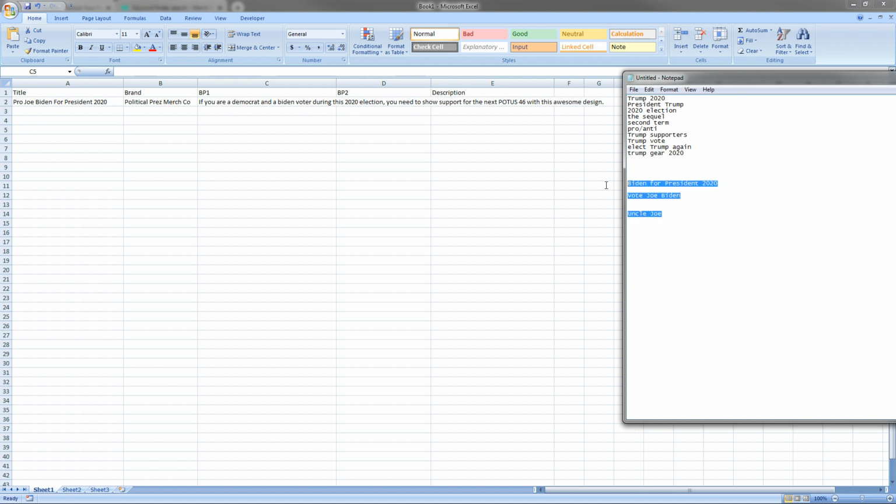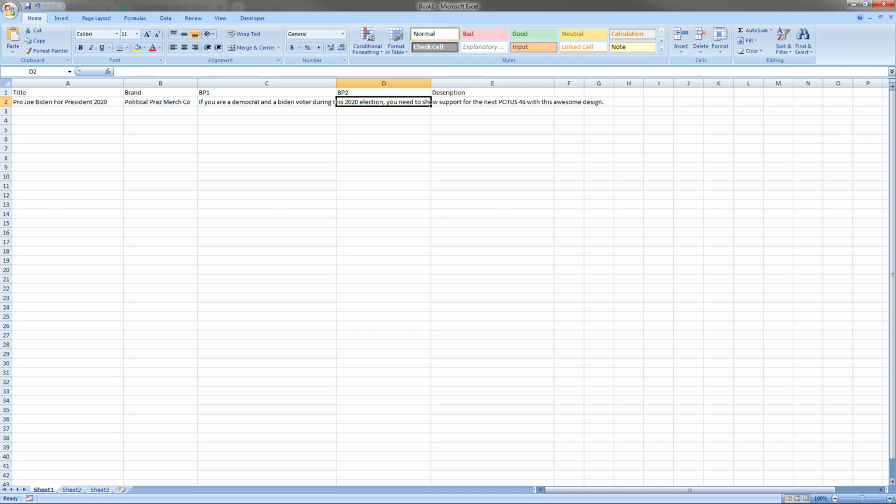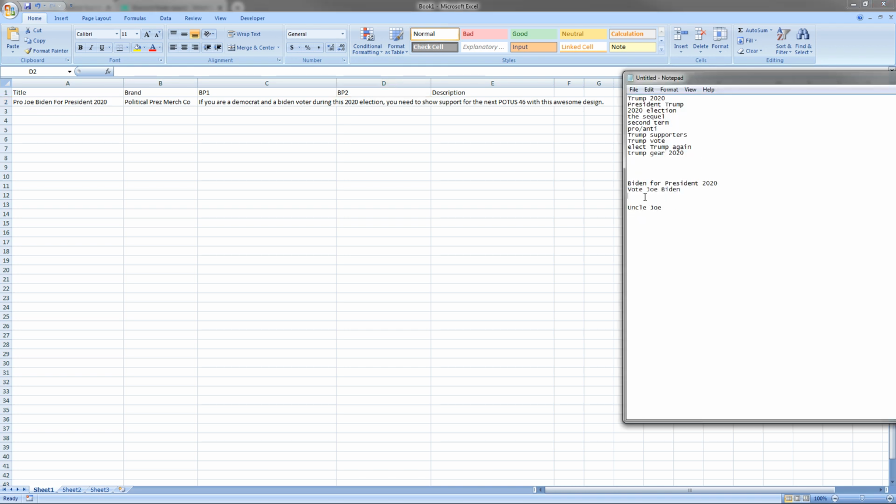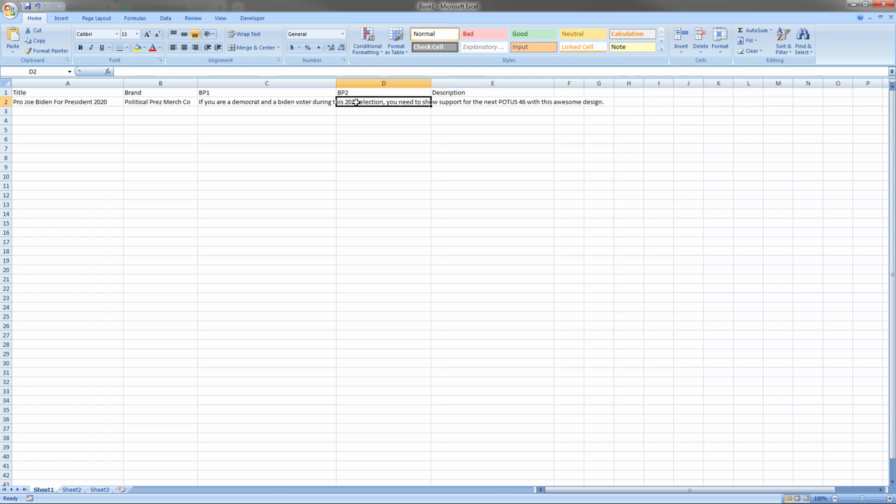Perfect. Okay. We have 3 keywords left. We have one more bullet point. This works out very, very well. So Biden for President 2020, vote Joe Biden, and Uncle Joe. So again, here's our 3 keywords. I'm going to try to fit them in. Maybe not. Well, we'll see how this goes. So let me bring this over so I can see it.